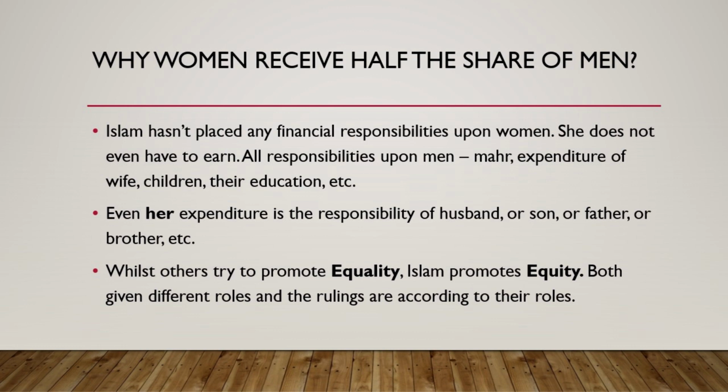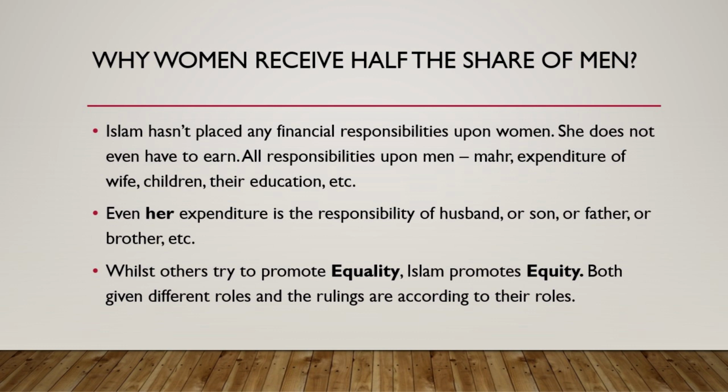Let's look at a practical example. A father passed away, left behind 3 million. Let's say he had only one son, one daughter. 1 million went to the daughter, 2 million went to the son. Now the son had to get married. He had to pay mahar. He had to get his sister married. He had to look into the expenditure of that marriage also, if there was any.